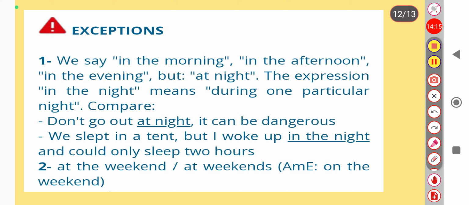What is the second exception here? We say at the weekend, at weekends. Usually at is used with weekends, but in American English, while in British English we have to use at with the weekends, Americans can also use on the weekend. Okay, so they are using on with the weekends, but generally, because we follow British usage, the right usage is at the weekends. So I hope these exceptions are quite clear to you.